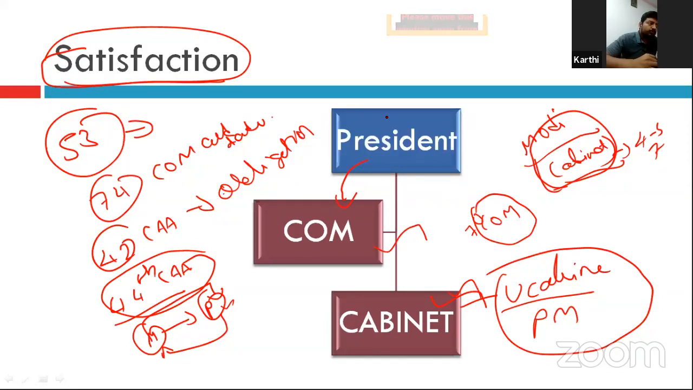So wherever you have read the satisfaction of the president, it is not the satisfaction of the president, it is the satisfaction of the council of ministers headed by the prime minister. But in practice, in most cases, the cabinet will decide everything.